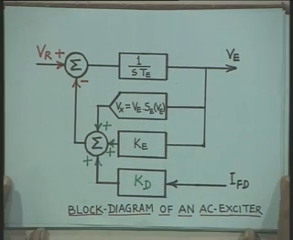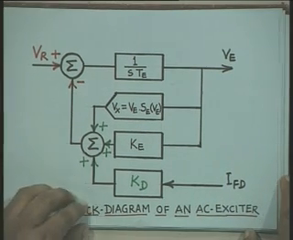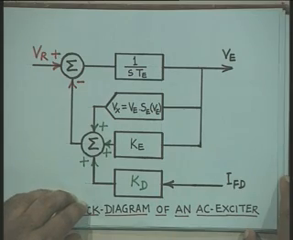Now, when we go for the AC excitation system, the main source of field power is an AC generator, an alternator. The output of this alternator is rectified with the help of a 3-phase full wave bridge rectifier. Now, this 3-phase full wave bridge rectifier may be controlled or uncontrolled.